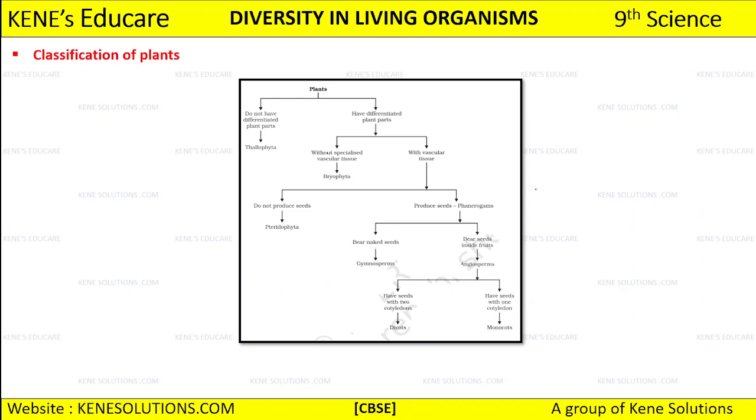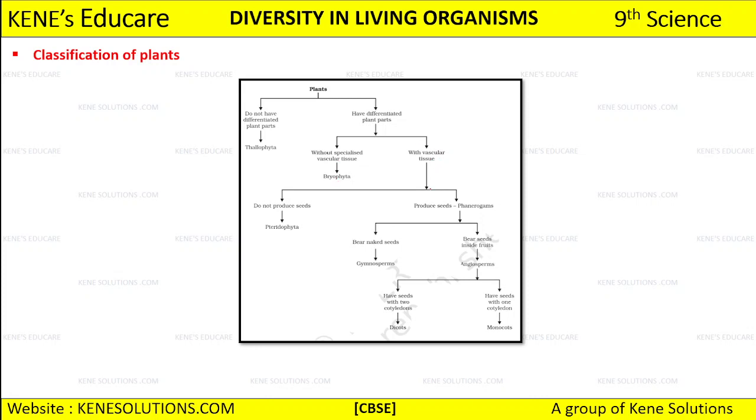Okay, then this is a chart which has been given for classification of plants. So we divide the plants: some do not have differentiated plant parts. That comes under thallophyta, they don't have differentiated plant parts like stem, roots and all. And then plants having differentiated plant parts will be without specialized vascular tissue, and some of the plants will be with vascular tissue. So without vascular tissue includes bryophyta.